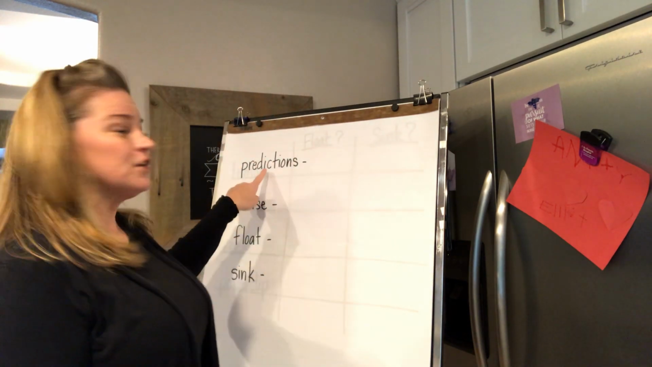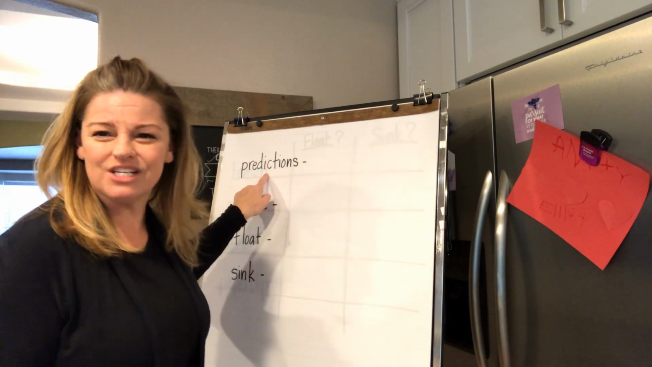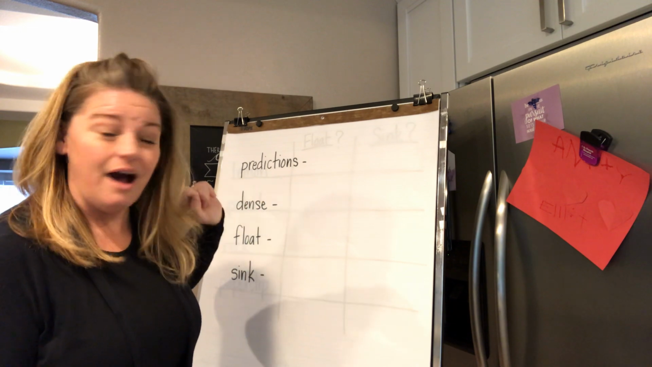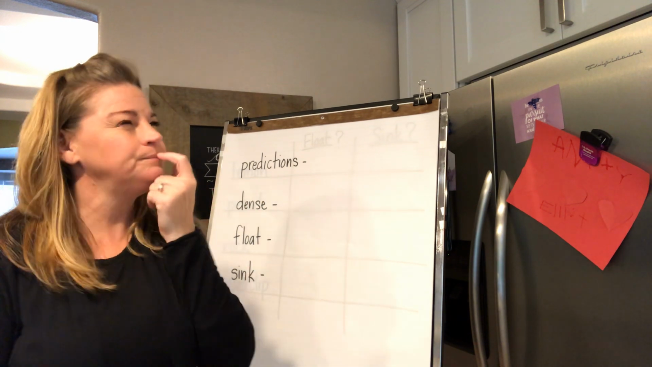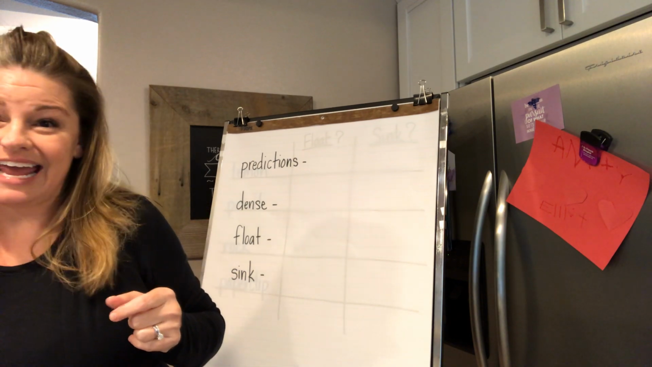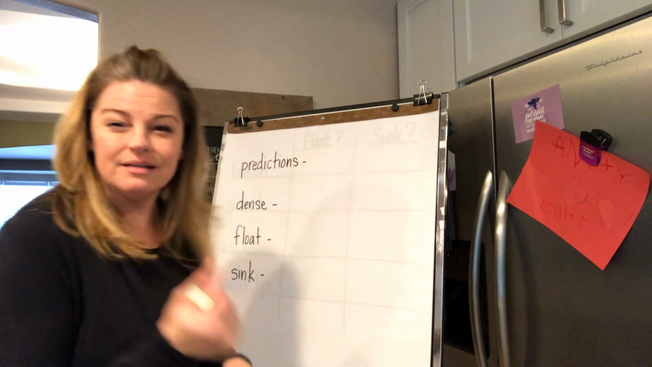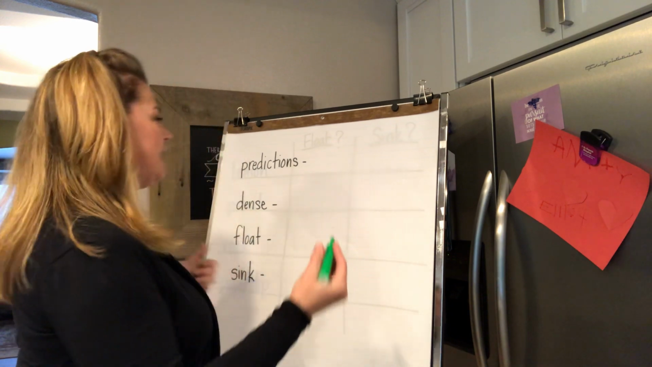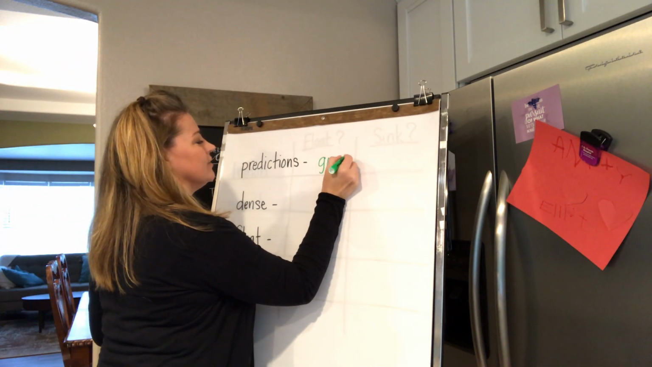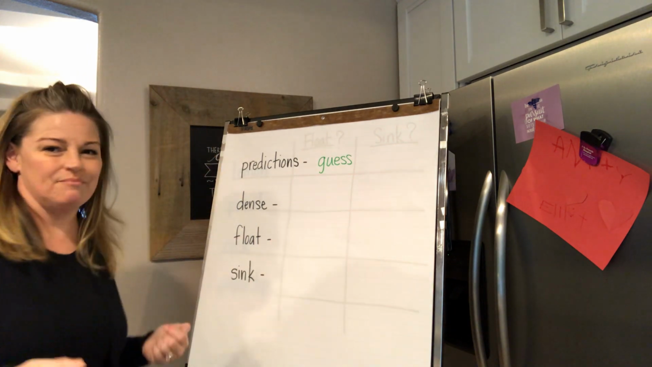First word up here is prediction. Now, we've used this word a lot in our reading, and I need to remember, what does prediction mean? A prediction is a guess, right? It's something that we think might happen. So a guess, okay, it's a guess of what we think might happen.